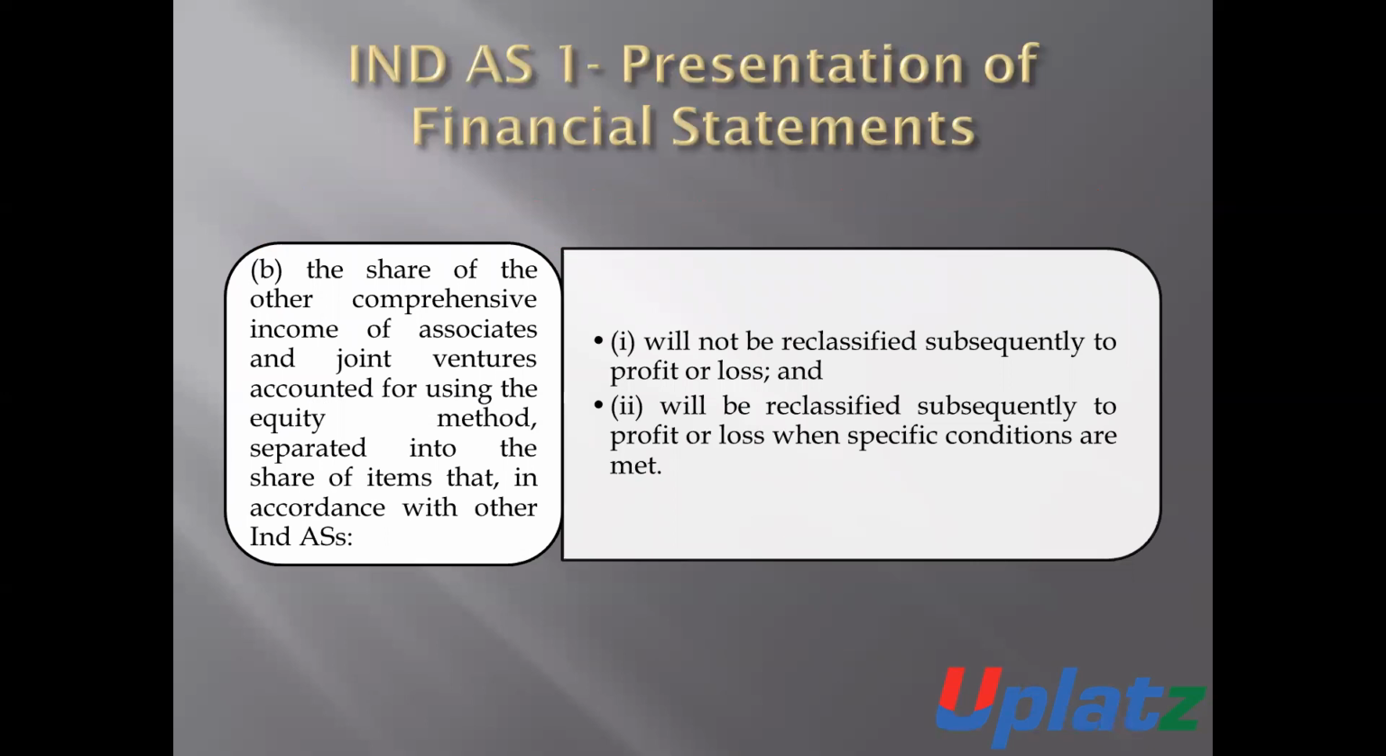The share of other comprehensive income of the associates or joint ventures accounted for using the equity method is separated into the share of items that, in accordance with other IND AS, will not be reclassified subsequently to the profit and loss account and will be reclassified subsequently to the profit and loss when specific conditions are met.